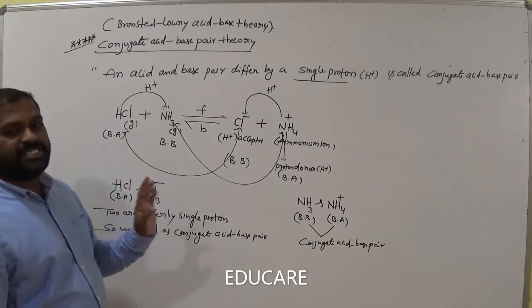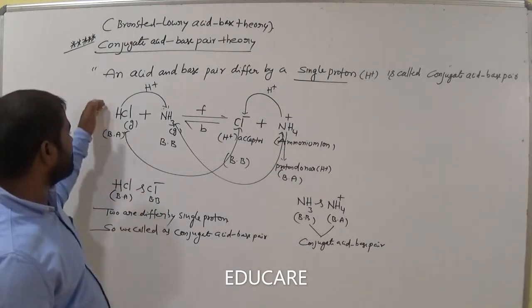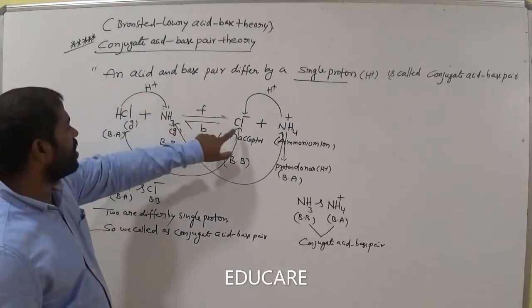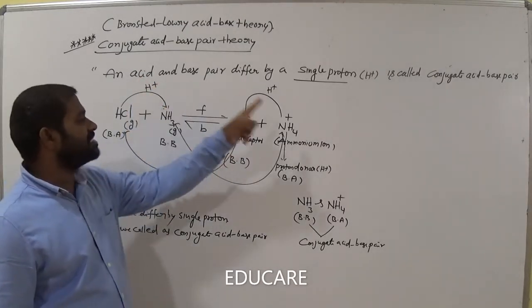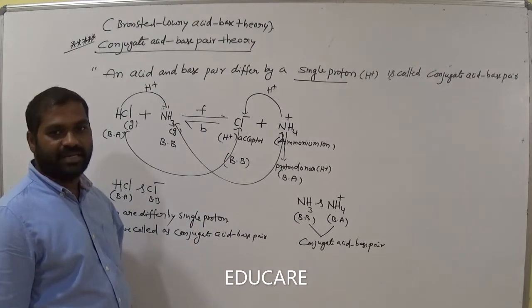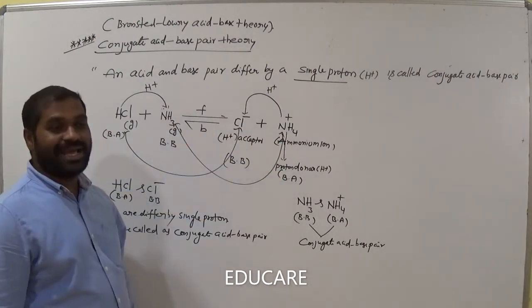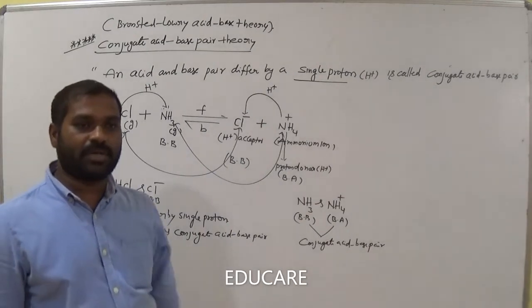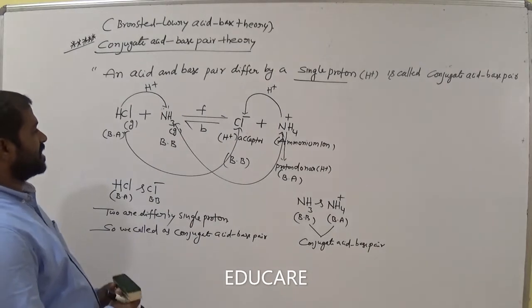Simple. An acid base pair differing by a single proton is called a conjugate acid base pair. Here it is the proton donor. After losing the proton, what is the compound? Cl minus. When it gains the proton, then it becomes NH4 plus. Am I right? That means these two are a conjugate acid base pair. An acid and base differing by a single proton is called a conjugate acid base pair. Is it clear, all of you?